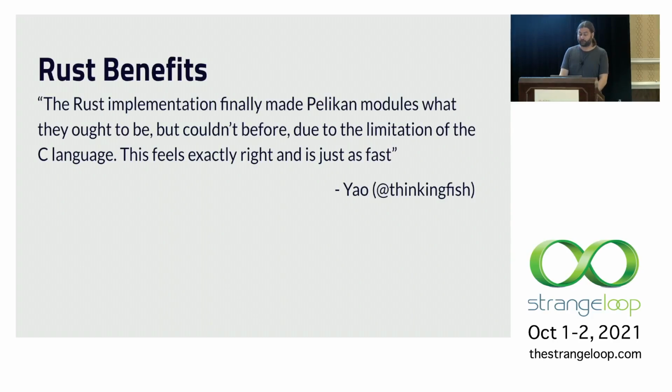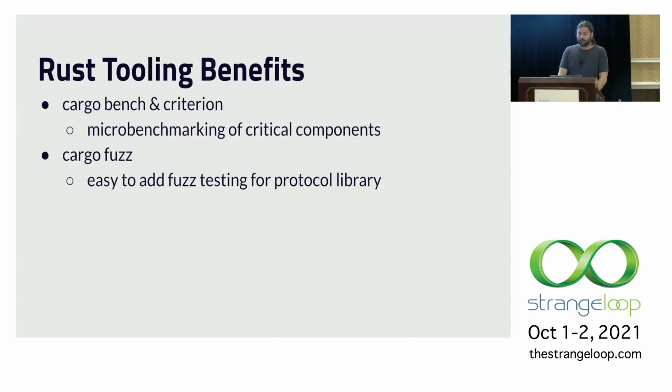for this type of use case. I kind of mentioned before, Rust has really, really awesome tools. There were a couple that I found particularly helpful during my work. One was Cargo Bench using Criterion, which is really awesome for doing microbenchmarking and allowing me to focus on optimizing the critical components of the design.